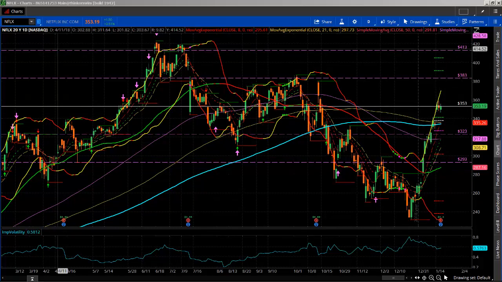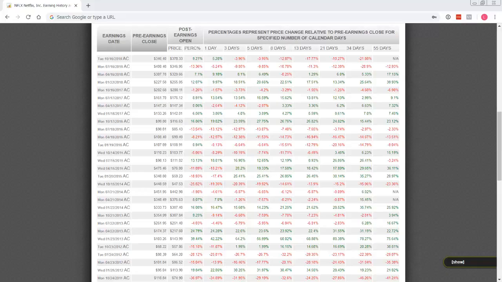If we look at Netflix's past earnings, you can see they're huge. They can be very big up or down. Looking at its earnings history, this is on an expiration, so 1 day later, 3 days later. You can see 1 day later, Netflix has a tendency to move down 19%, 12% down, so it has potential for big moves. So with Netflix, if you're going to do something like selling implied volatility crush, you want to sell as far out of the money as you can to give yourself a high probability that it's going to work.